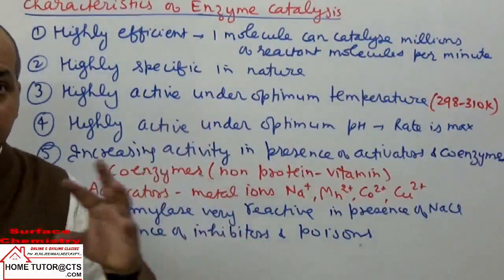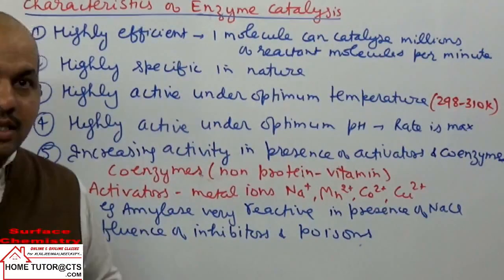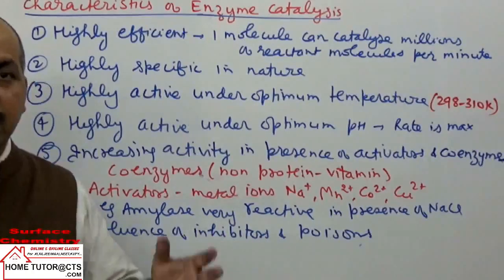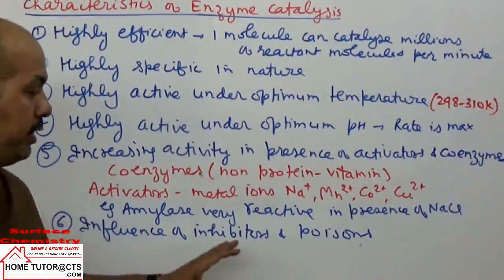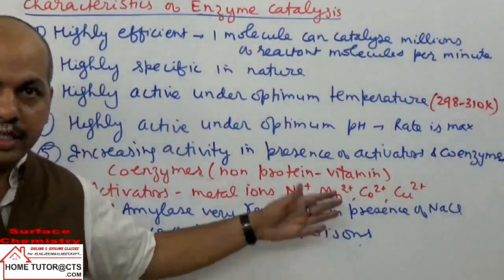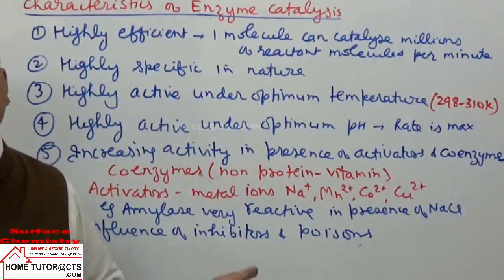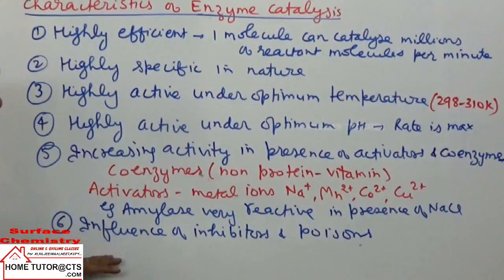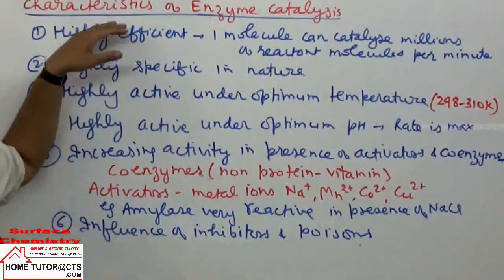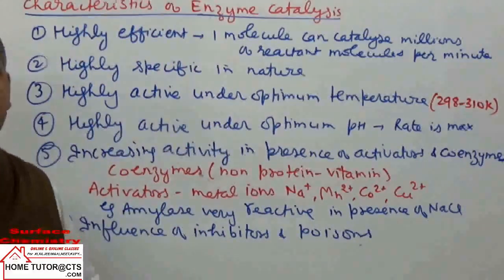The sites at which they would catalyze the biochemical reaction are destroyed by the inhibitors and poisons, and then the enzymes stop functioning altogether. So these are some characteristics of enzyme catalysis reactions.